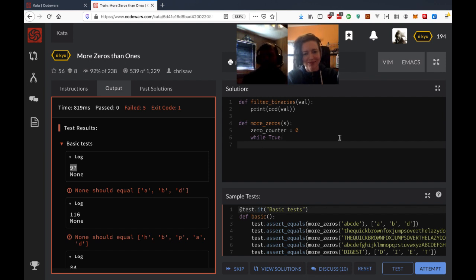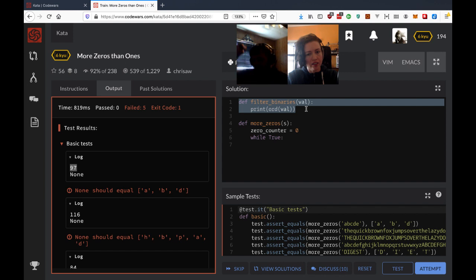That sounds good when you say it. All right, so also we should probably be doing the while loop inside the actual filter out binaries, because that's what we're looking for. We're checking the zeros count for an individual character inside that filter function. Okay, so the looping is done in here. Yes.